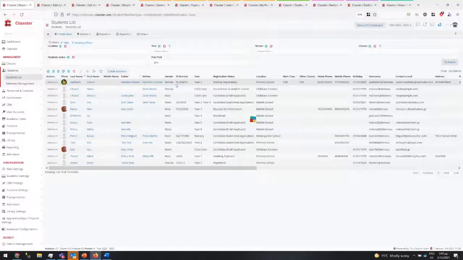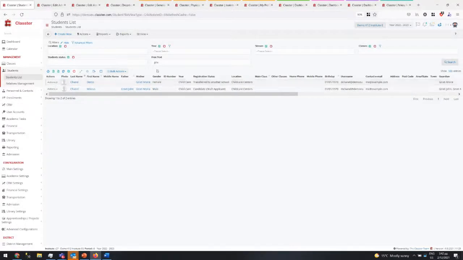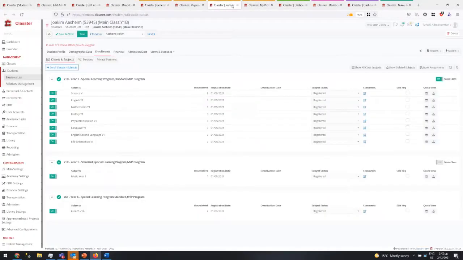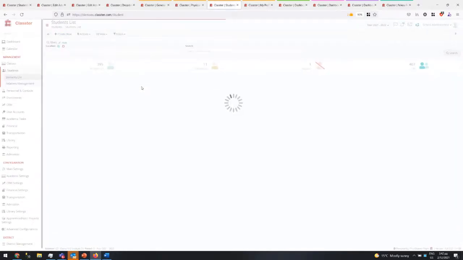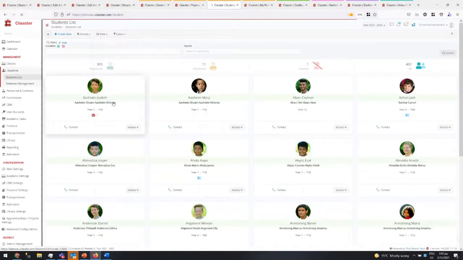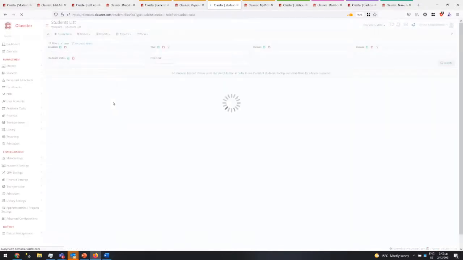Let me find the grid. Sorry, I'm in the wrong place. So let's go here. I'm in the wrong place here. This is the reason I don't see the grid there and everything. So great. This works in the student form, also in the grid list.